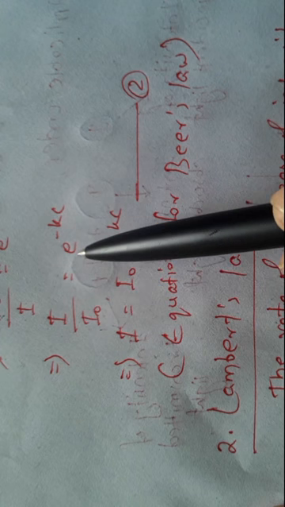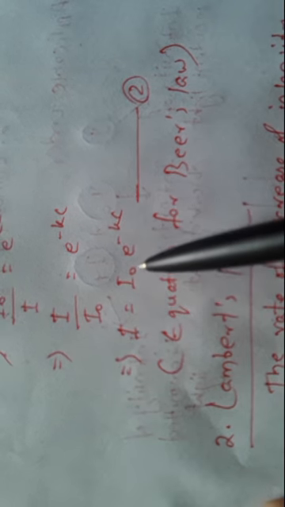Then this equation becomes I is equal to I0. This I0 may go to the right side, and we can write it as I is equal to I0 into e to the power minus Kc. And this is nothing but the equation for Beer's law. Beer's law is I is equal to I0 into e to the power minus Kc.